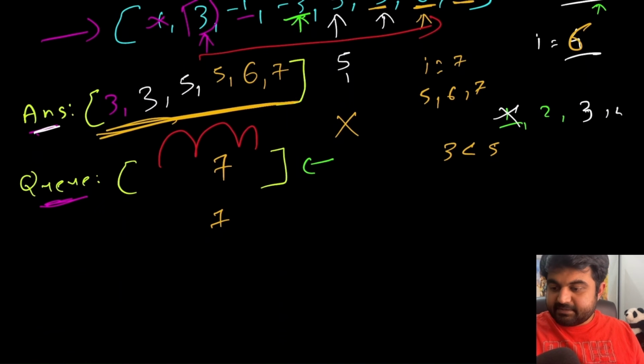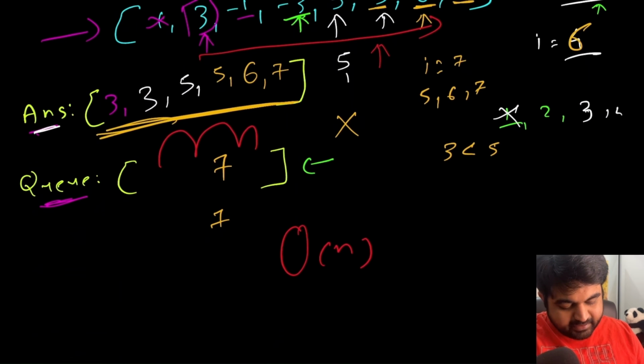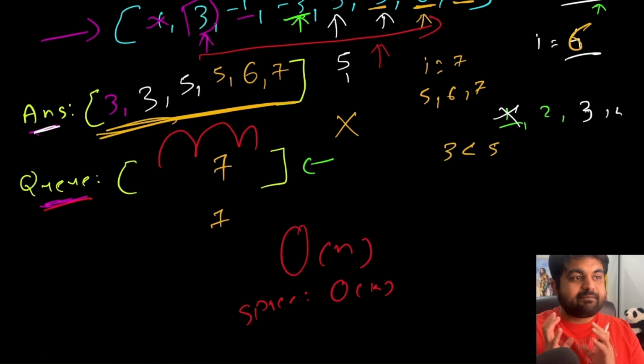If we see time and space complexity for this approach, the time complexity is going to be big O of n, because we are simply going to be iterating over the given input array once, which is pretty awesome and pretty convenient. And in terms of space complexity, because we are using an extra queue, that is going to be big O of k, because at max this can be of size k, nothing more than that. So let's try to build the coding solution for this one.